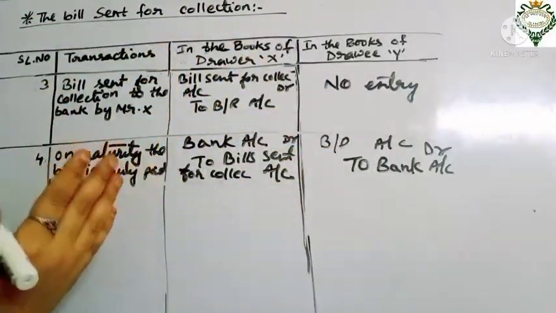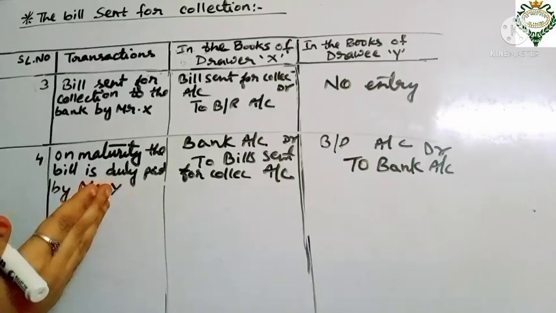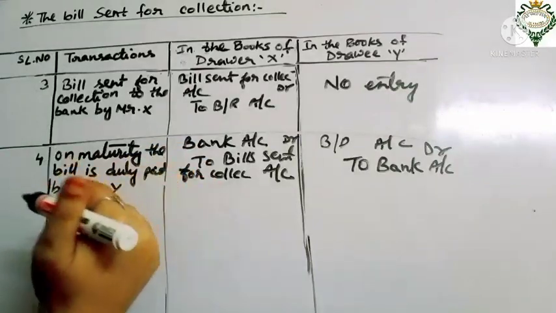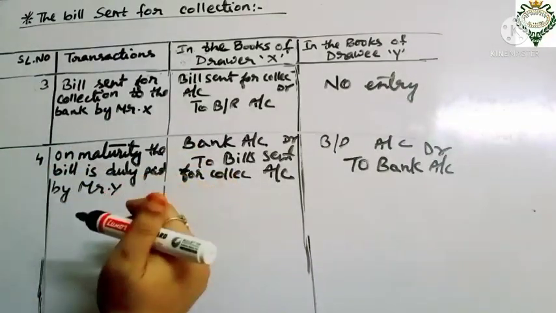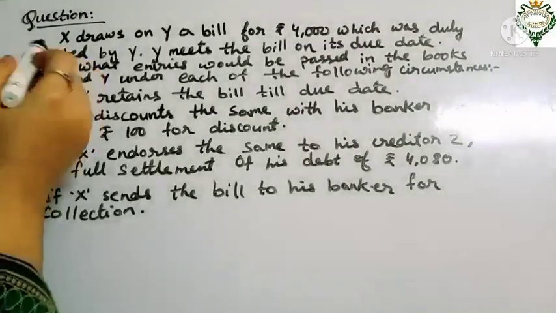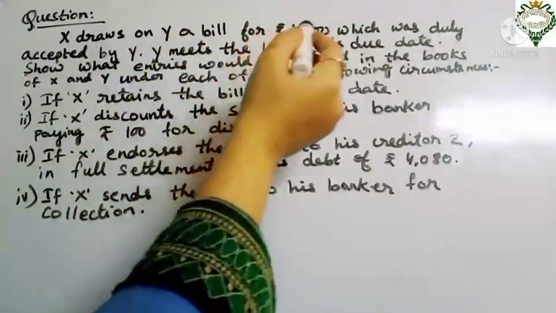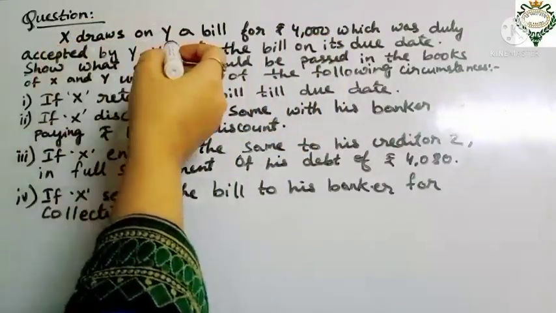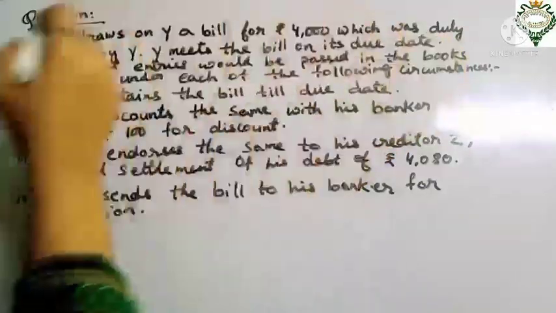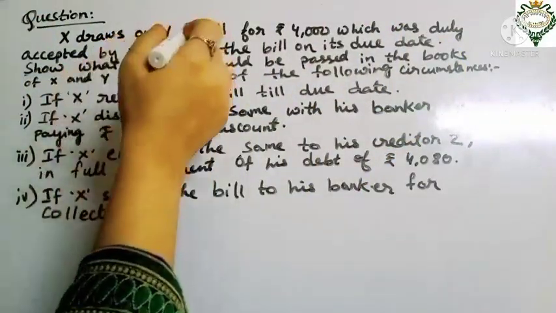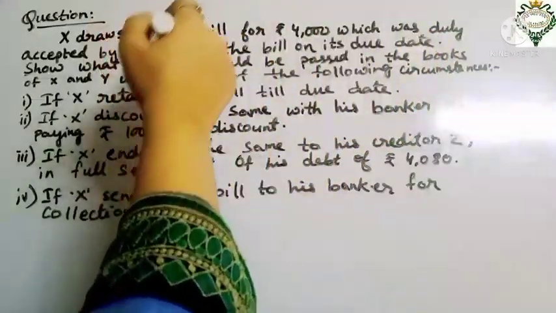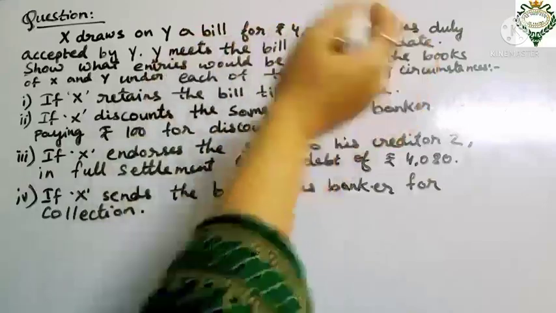Now we will do one illustration from which you can get all the four topics, that is how a bill is honored and how we have to do the journal entries. So come to the question, student. So here is your question. X draws on Y a bill for rupees 4,000. X is the drawer and Y is the drawee, and X draws the bill for 4,000. Which was duly accepted by Y, and then Y meets the bill on its due date, means he paid the bill on the due date.